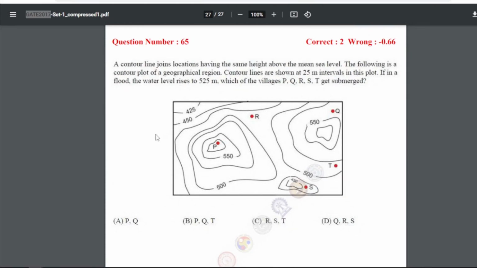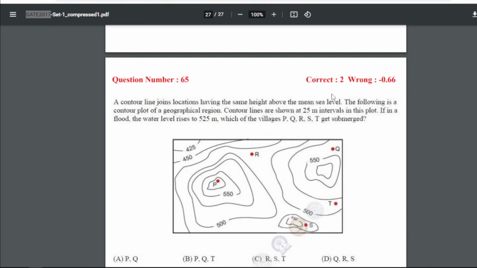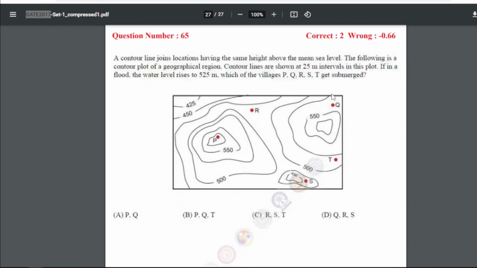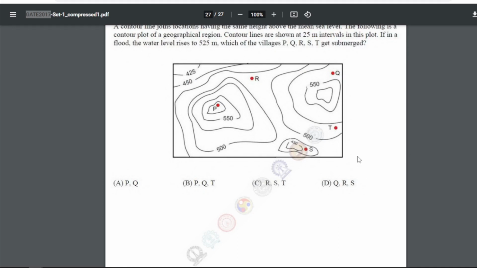Now 65: a contour line joins locations having the same height above the mean sea level. The following is a contour plot of a geographical region. Contour lines are shown at 25 m intervals in this plot. If in a flood the water level rises to 525 m, which of the villages P, Q, R, S, T get submerged? So for 65, our answer will be C. This is the last one, that is Q, R, S.